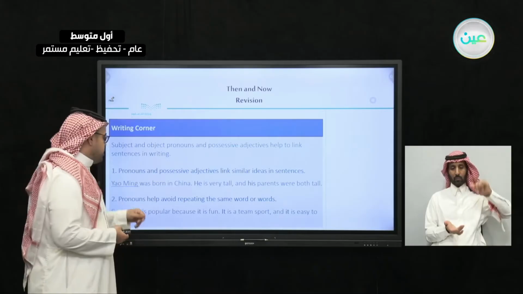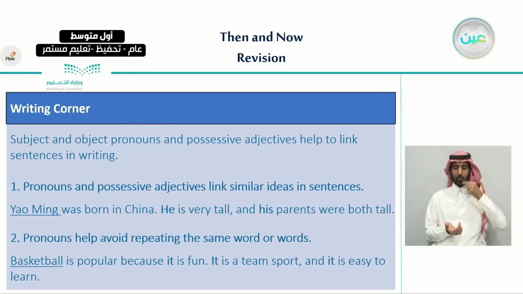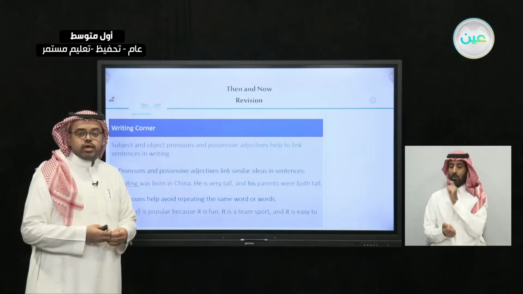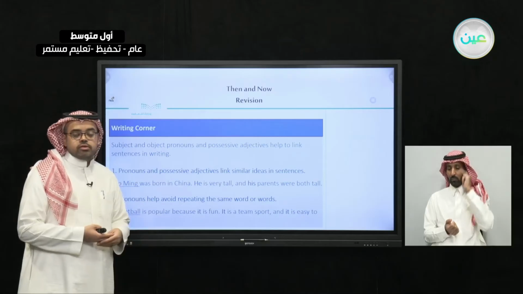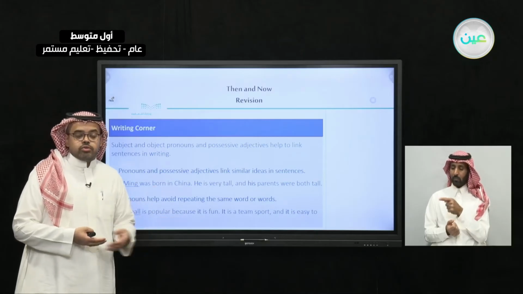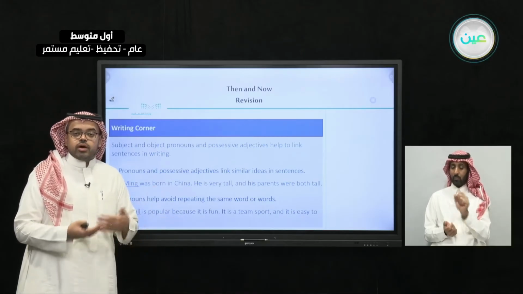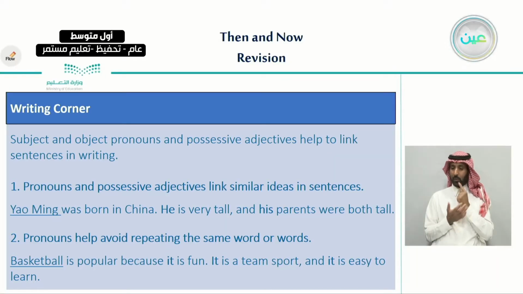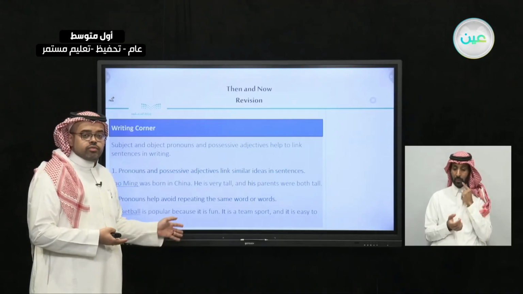So as we can see here, Yao Ming was born in China. He is very tall and his parents were both tall. So this is how we can use these pronouns and the possessive adjectives without repeating the name. The same goes here, that pronouns help avoid repeating the same word or words. So we have given an example of this.